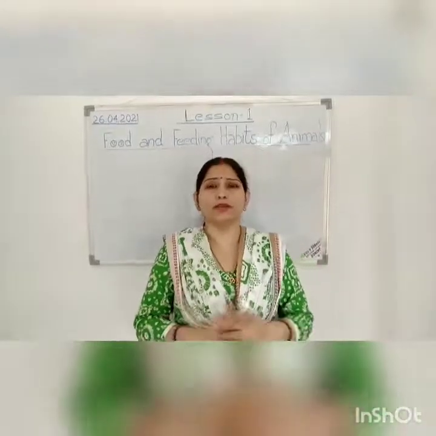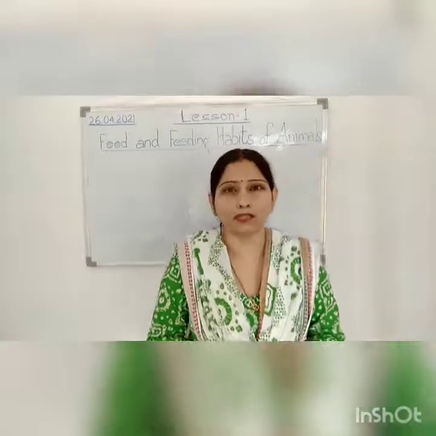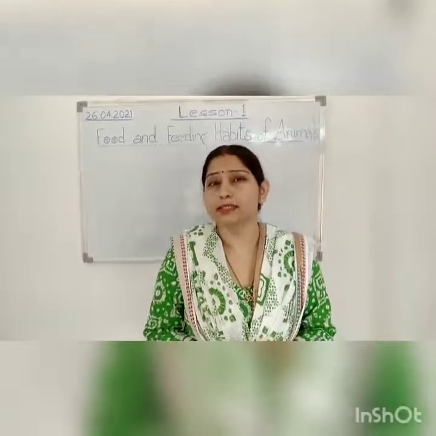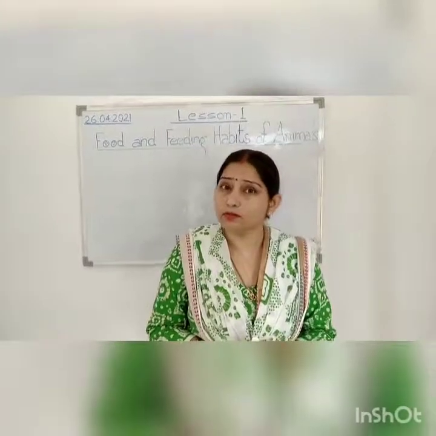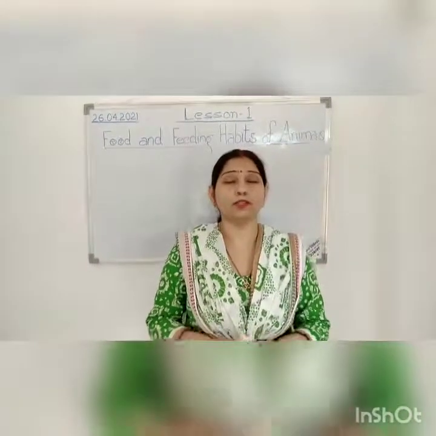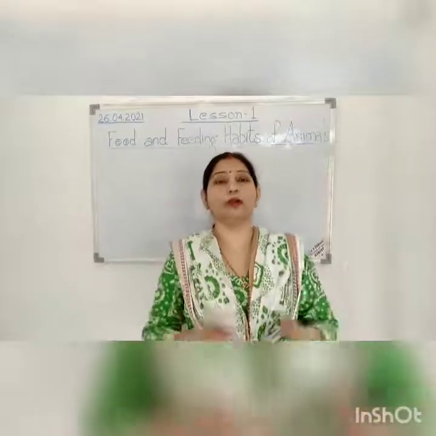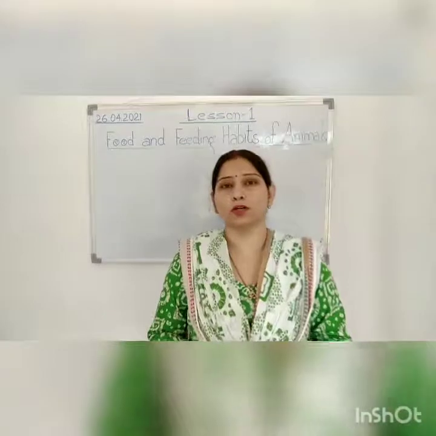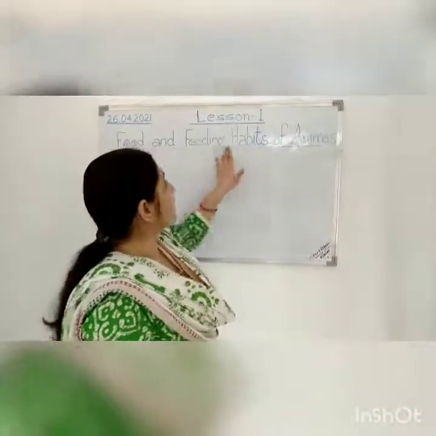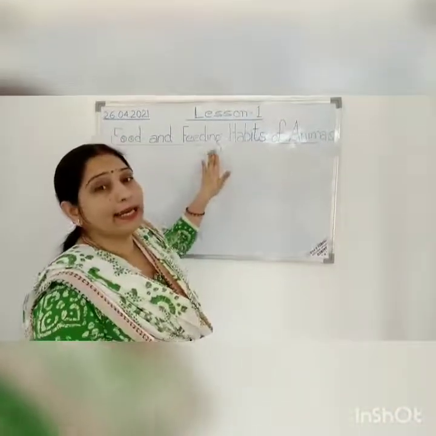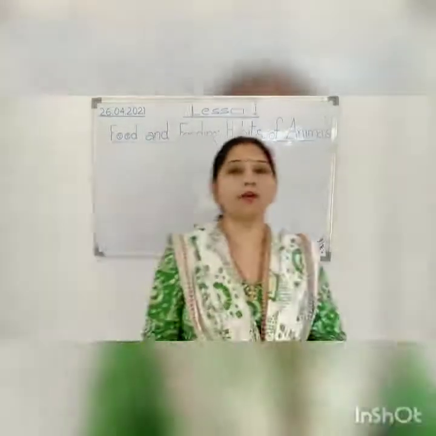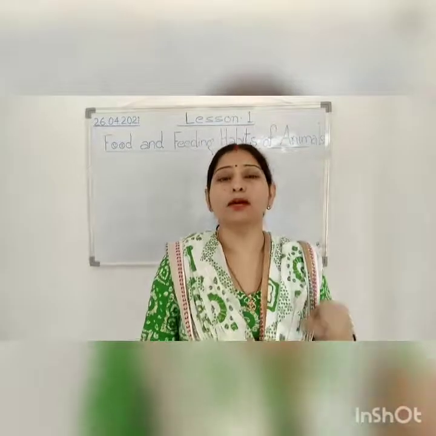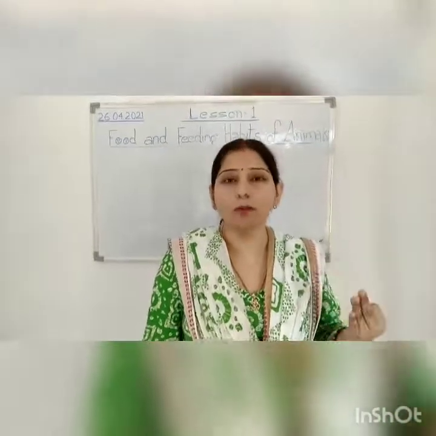Now children, we see different kinds of animals in our surroundings, right? Have you ever noticed what they eat? Yes. Do they eat the same kind of food? No. Why? We see different kinds of animals in our surroundings and they eat different kinds of food. So according to their feeding habit, means according to their eating habit, animals can be divided into 3 groups. That is herbivorous animals, carnivorous animals and omnivorous animals.